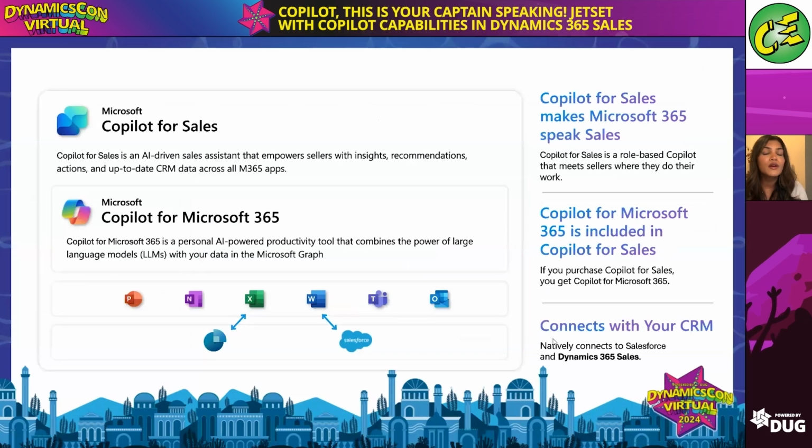And some of you may already be familiar with M365 Copilot, but I again wanted to introduce you to Copilot for Sales. Again, it's a role-based AI assistant that really meets sellers right where they work, inside the tools that we use every day. It integrates seamlessly with Microsoft 365 apps, and it connects directly to your CRM. So whether that's Dynamics CRM or Salesforce, you're able to connect and bring in all of that information as well.